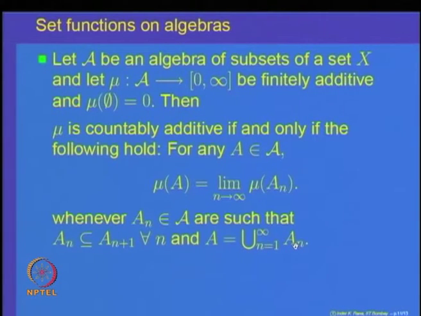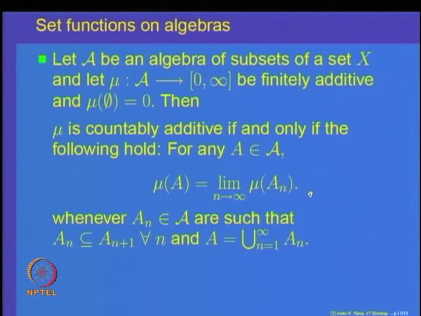So, this is a characterization of countable additiveness of the set function mu, provided one can prove the following: for any set A and for any sequence A n of sets in the algebra which is increasing and A is the union, we should have mu of A equal to the limit of mu of A n's.